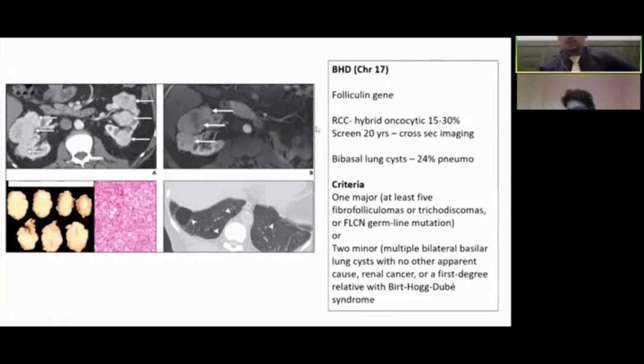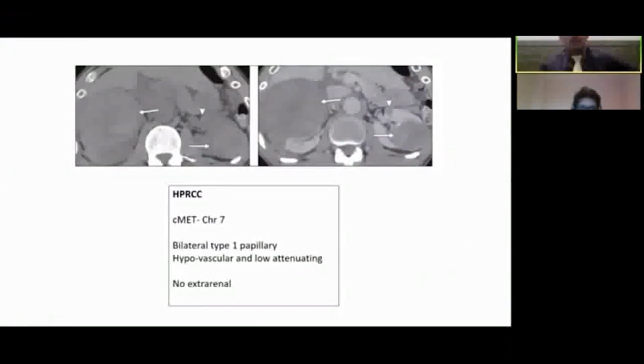So for diagnosing BHD syndrome, we need to have one major or two minor criteria. One major would be at least 5 fibrofolliculomas or a proven germline mutation on genetic testing, or two minor criteria out of 3, which would be multiple bibasilar cysts, which are characteristic of this, along with renal tumor and first degree relative with BHD syndrome.